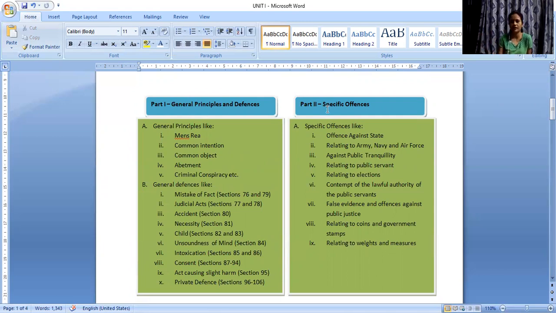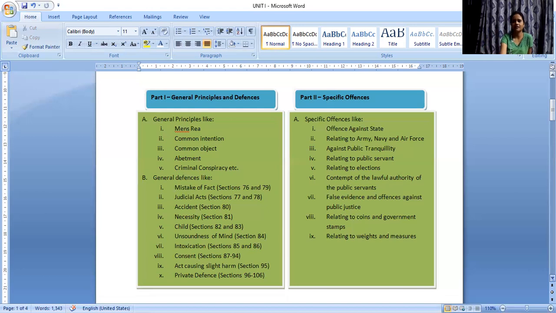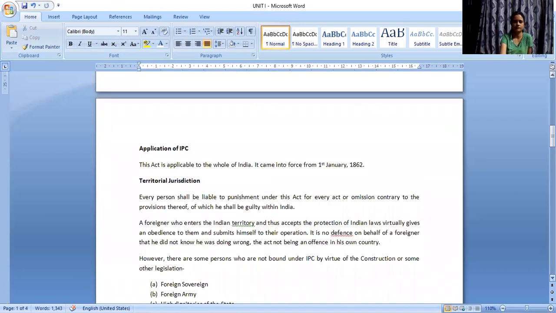Murder, culpable homicide, hurt, and all that stuff. You can include these things in your introduction as well. And also you can mention that the Indian Penal Code is a substantive law that talks about different types of crimes that may be committed and also what will be the punishment or consequences that we need to face in case we commit any such wrong.